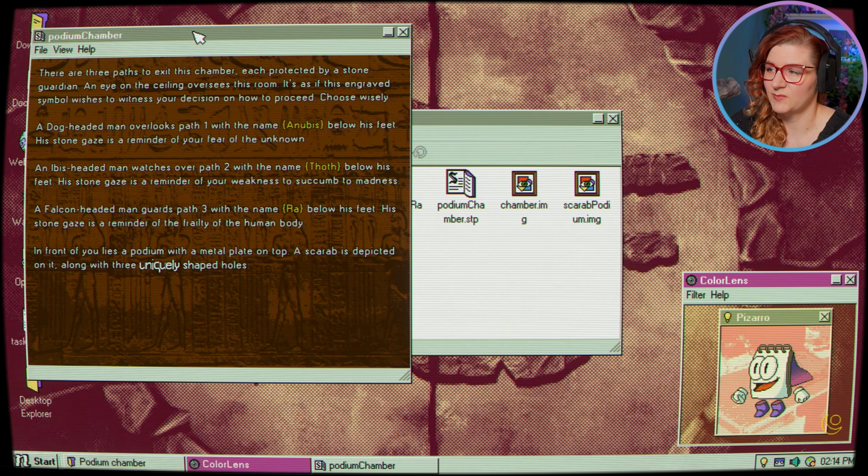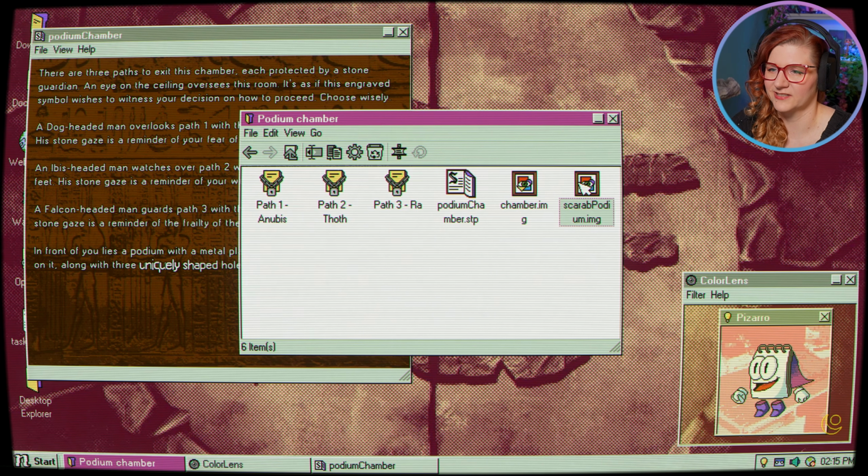An ibis-headed man watches over path 2 with the name Thoth below his feet. His stone gaze is a reminder of your weakness to succumb to madness. A falcon-headed man guards path 3 with the name Ra below his feet. His stone gaze is a reminder of the frailty of the human body. In front of you lies a podium with a metal plate on top. A scarab is depicted on it, along with three uniquely shaped holes.